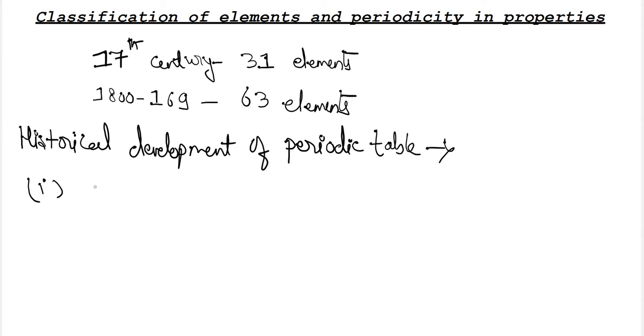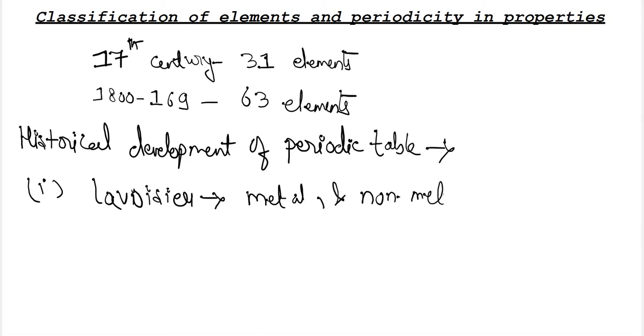He classified the different substances into elements, into metals and non-metals. As it was the first attempt, he has been considered the father of modern chemistry.